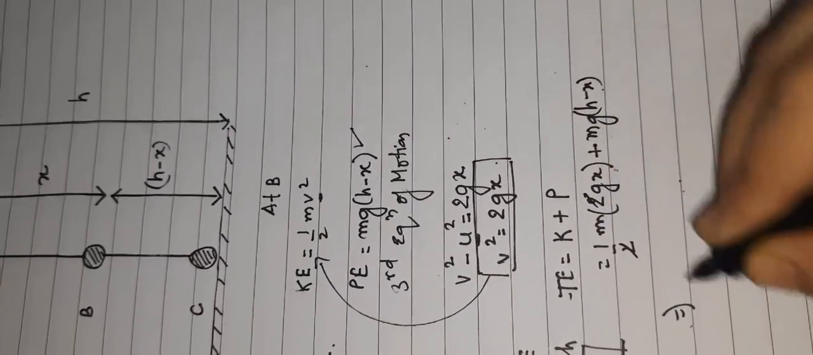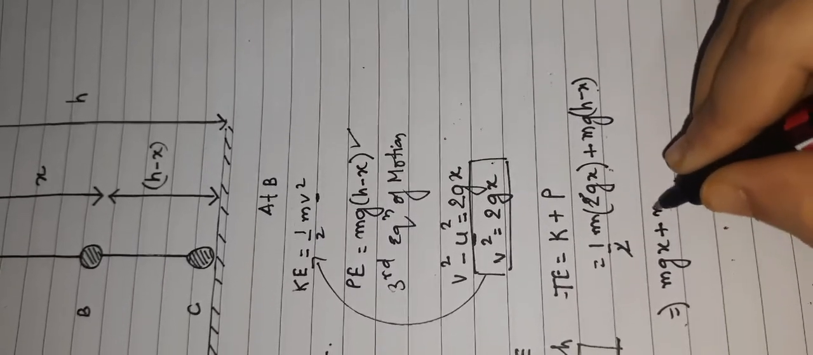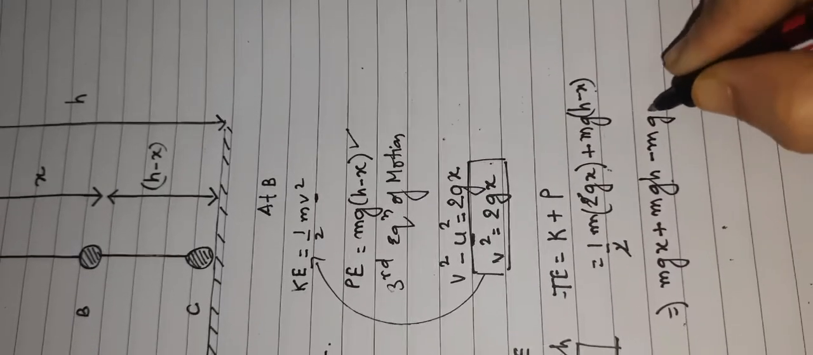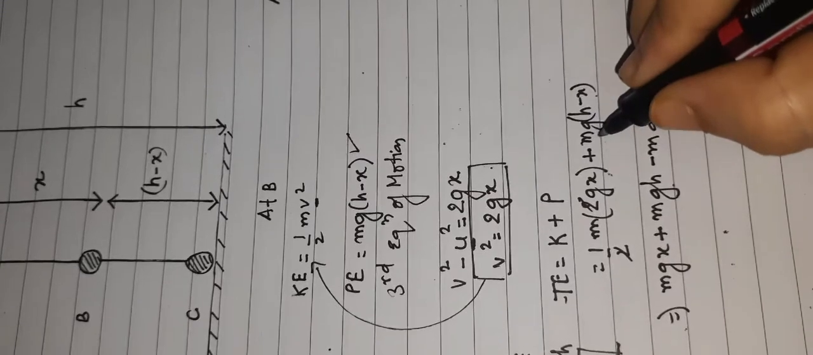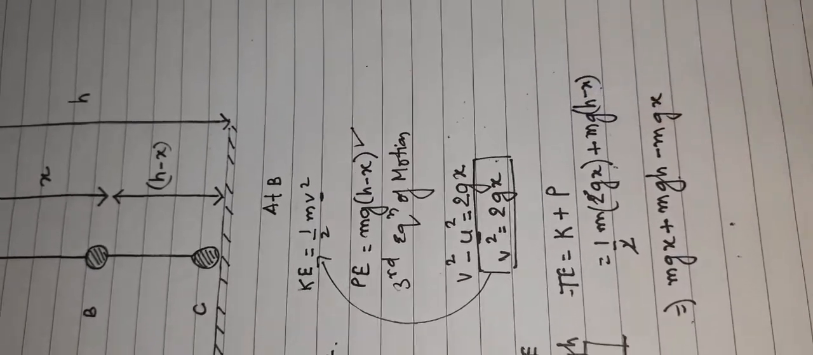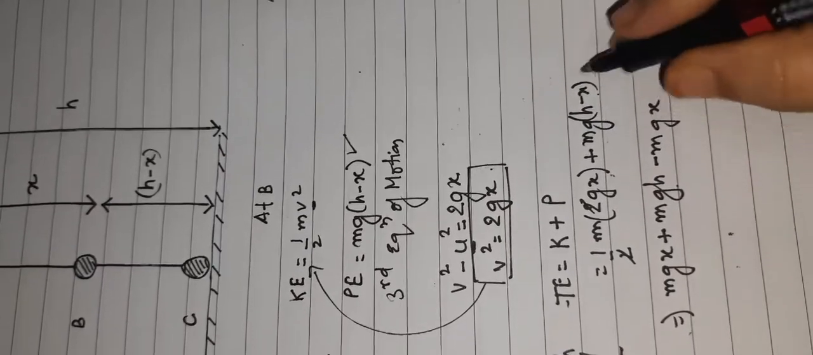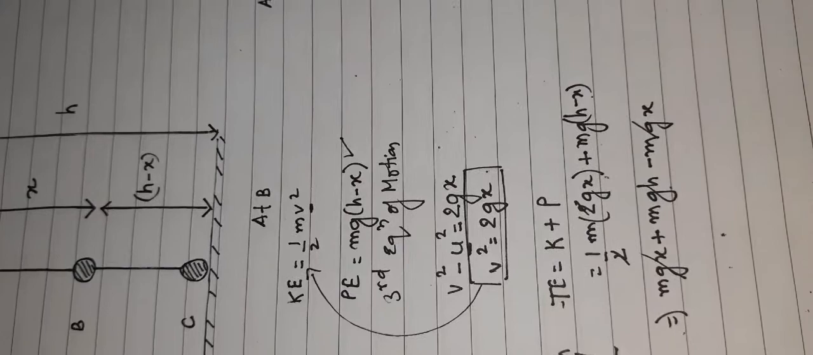2 and 2 cancel. So what is left here? mgx plus mgh minus mgx. Why have I done mgh minus mgx? Because mg is outside the bracket, and we have to multiply mg with both the terms inside the bracket. So mgh once and then minus mgx. So here mgx and minus mgx cancel out.